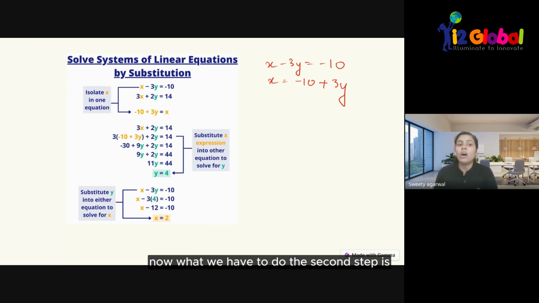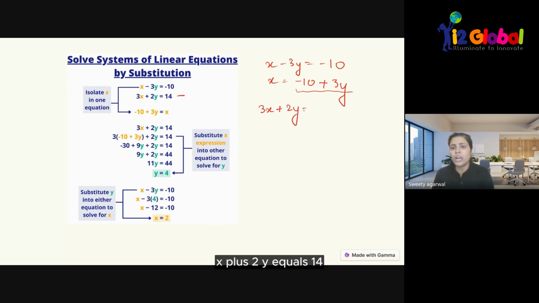Now, the second step is we have to substitute that value of x, whatever we have got, in the second equation. This is the second equation: 3x plus 2y equals 14. Now the value of x is minus 10 plus 3y. We will substitute minus 10 plus 3y in the place of x, and then we will solve it.